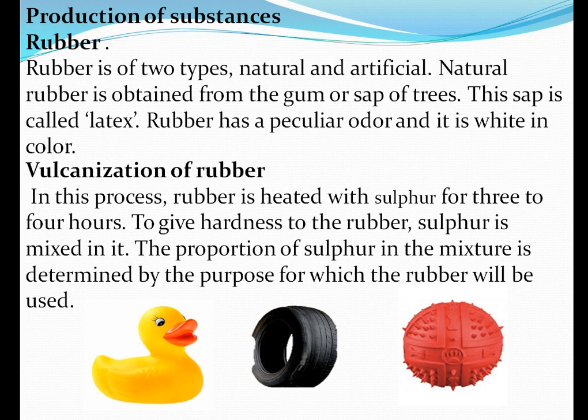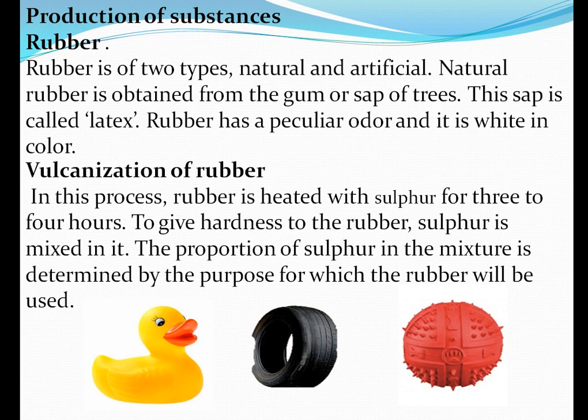Now next topic is how substances are produced. That means production of substances. In the production of substances, first we will talk about rubber. Rubber is a common word which everyone knows. Rubber is of two types, natural and artificial.